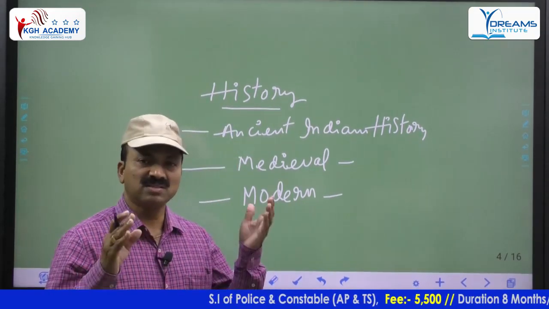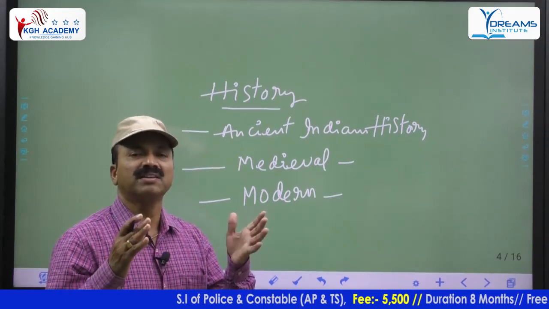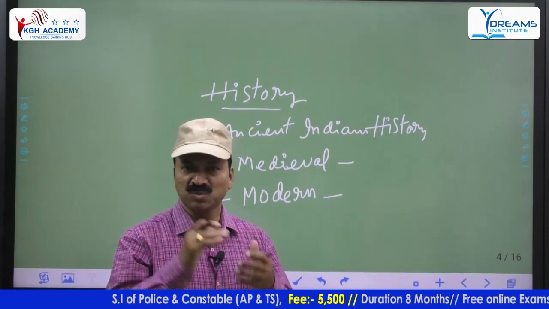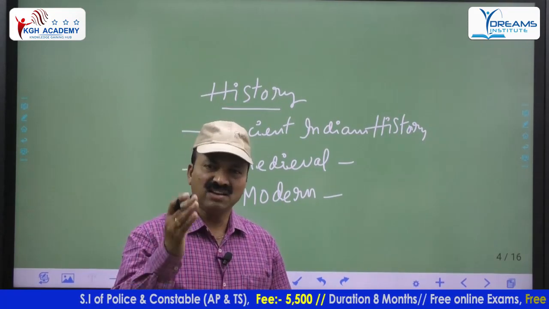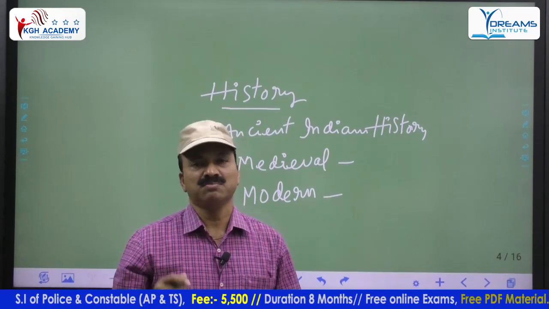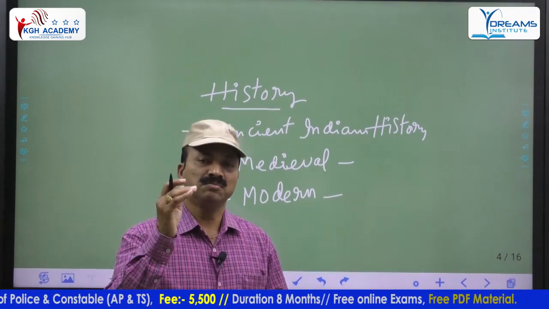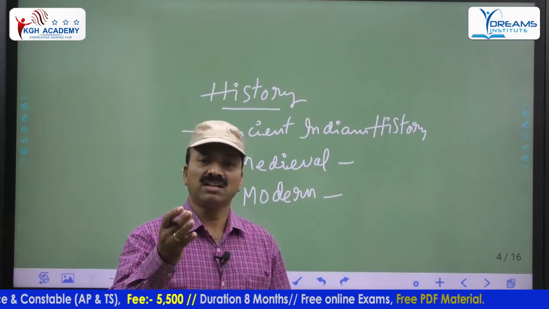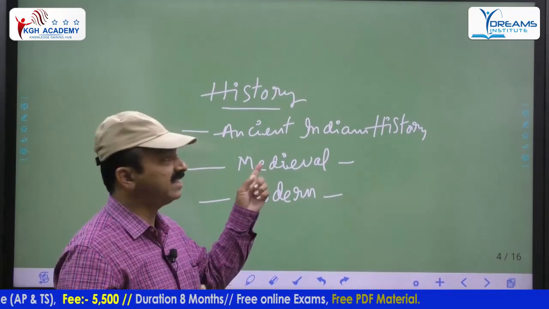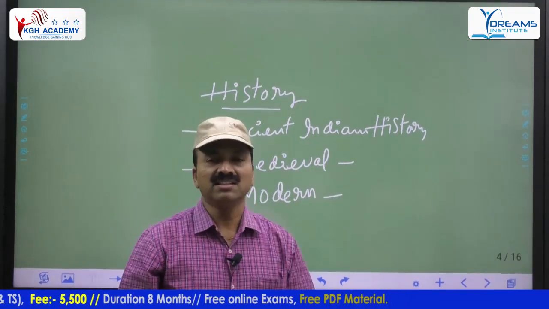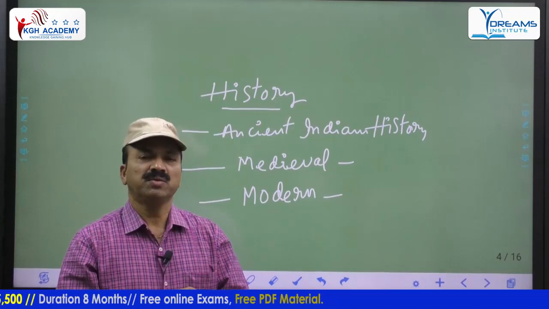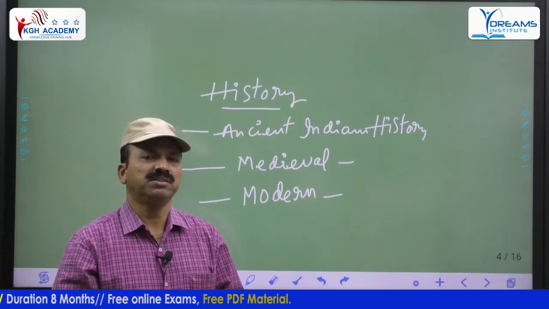Then the Mauryan Empire is also important. After that, post-Mauryan Empire, then Gupta's golden age. Then Harshavardhana, one of the important areas. South Indian dynasties: Badami Chalukyas, then Pallavas, Cholas, Satavahanas are also there. Then the Rajputs. In ancient Indian history we have to cover maximum. We are going to get a few bits in ancient India.